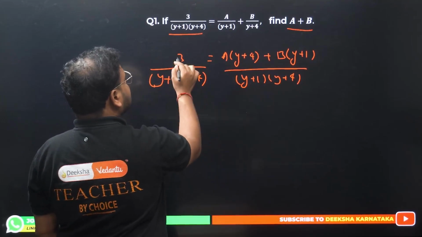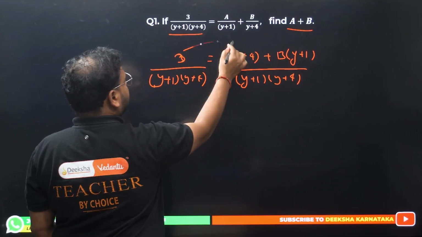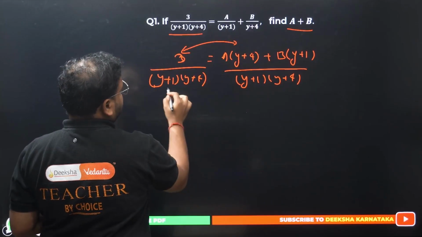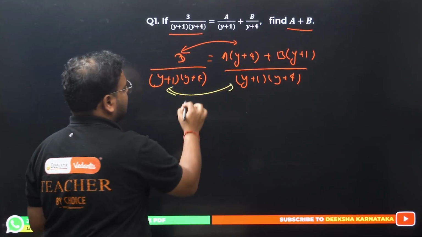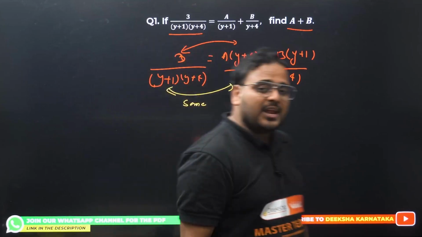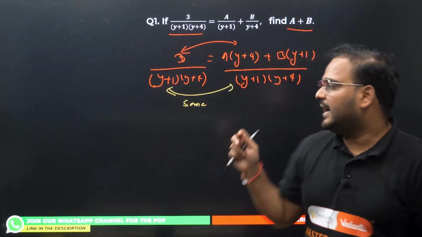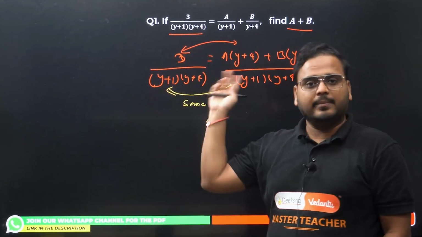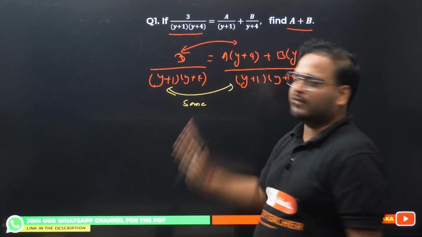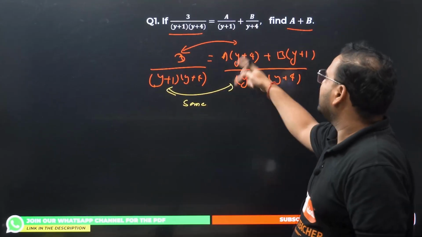Now compare this numerator from here to here, because the denominator is the same. These two are exactly the same, so the numerators also have to be the same. Now you can compare in two ways. One way is to identify the quadratic and linear terms and compare the coefficients. The other way is to simply put some values for y and check which expression you get.